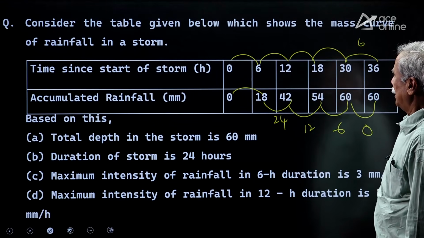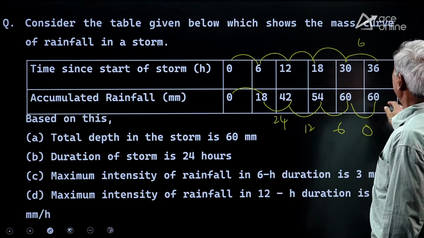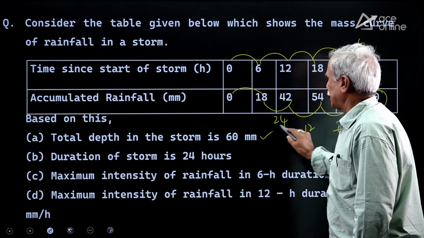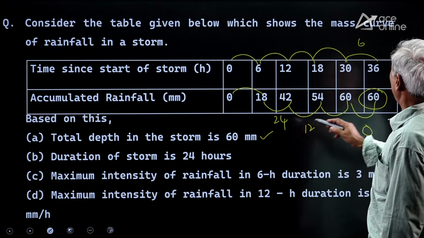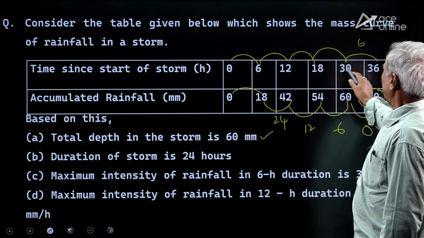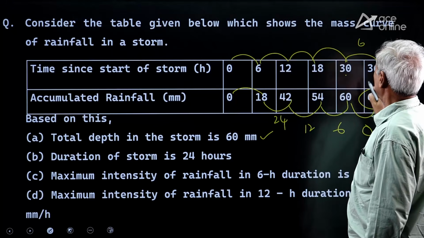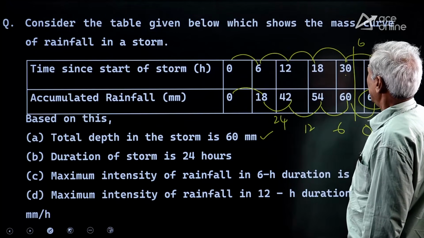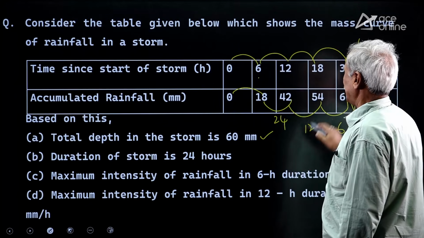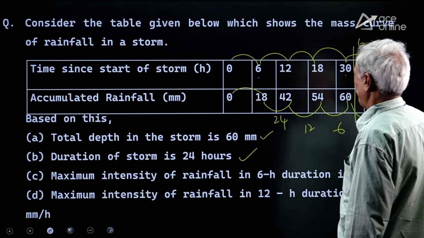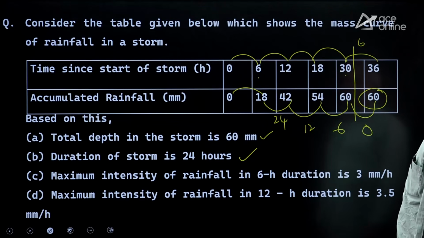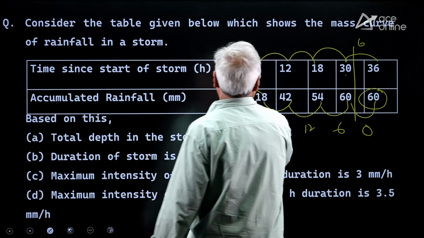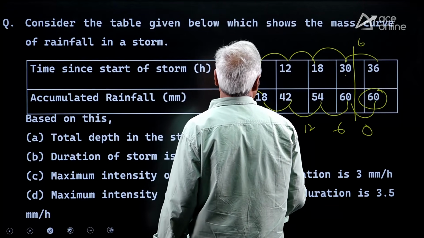So the total depth in the storm is 60 millimeters. This is the accumulated rainfall. Total depth is 60 mm, which is correct. Duration of the storm: at the end of 30 hours, 60, 60. So here the storm has come to an end, starting from 6, ending with 30. So 24 hours is correct. Maximum intensity of rainfall in 6-hour duration: here 18 by 6, 3.